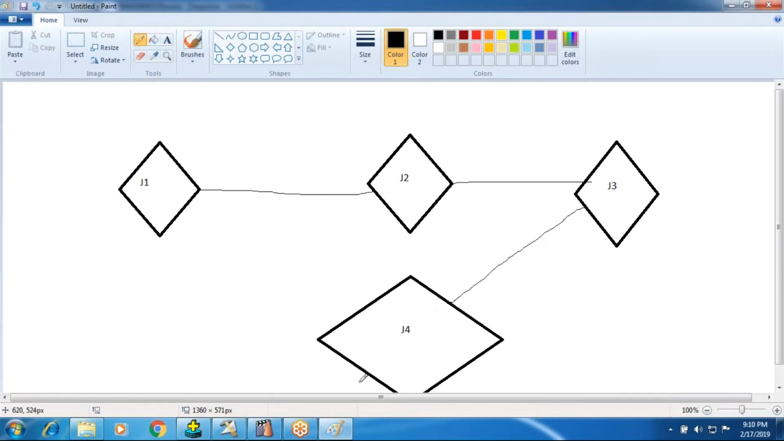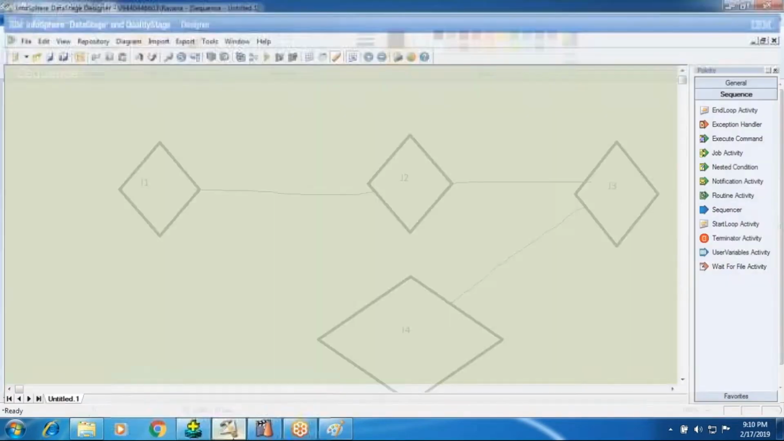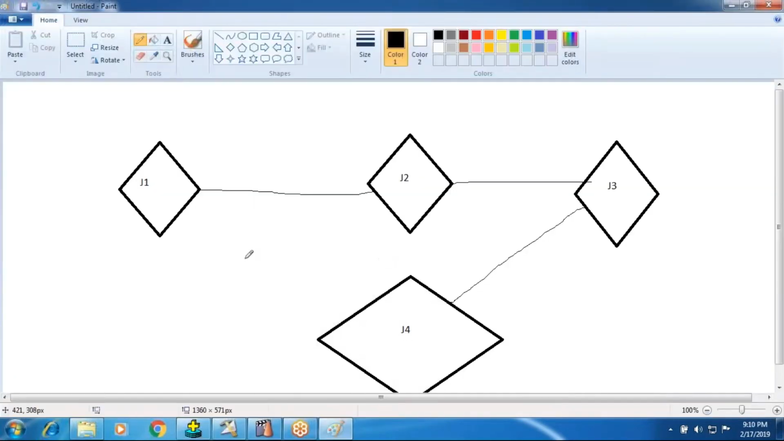So there is a dependency. Job 4 is dependent on J3, J3 is dependent on J2, J2 is dependent on J1. So like this we have dependency. To define this dependency, we go for sequence. Because in parallel jobs, if you run them individually, I cannot give a dependency. So here I can give a dependency in this way.